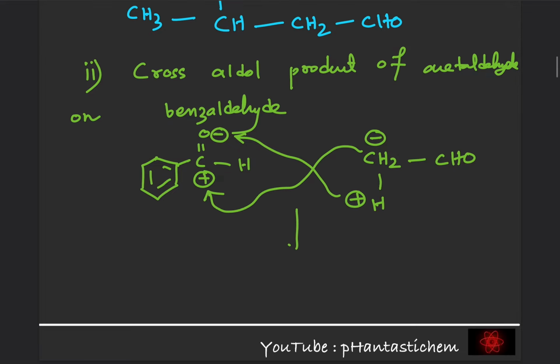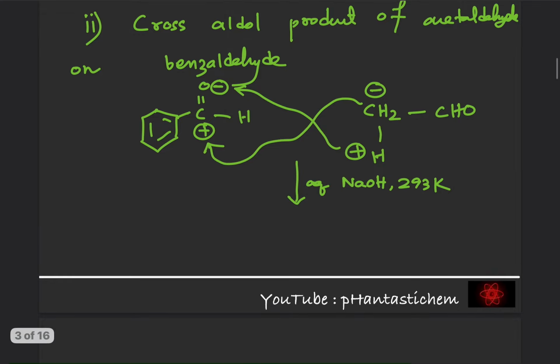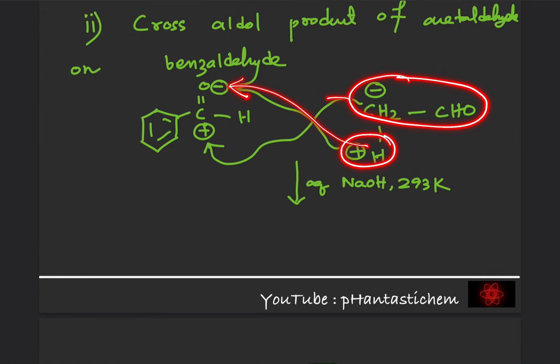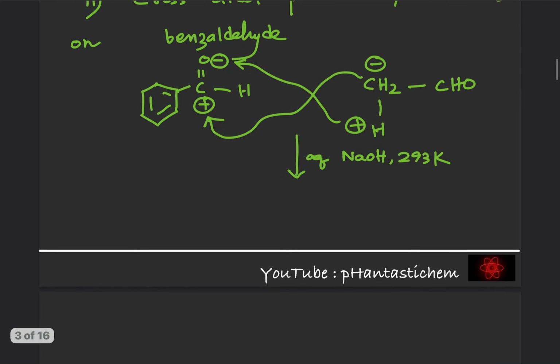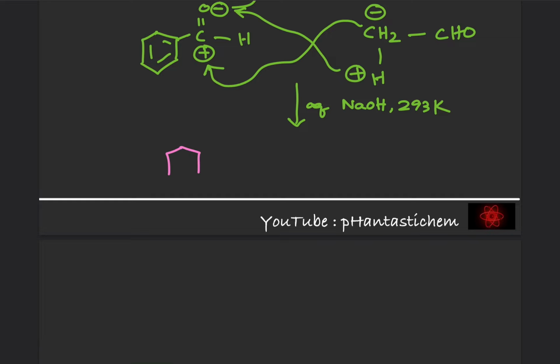Under aqueous NaOH and 293 Kelvin, this H will become a part of this O, and the rest of the molecule will become a part of this C. So we will get benzene ring CH(OH)CH2CHO.